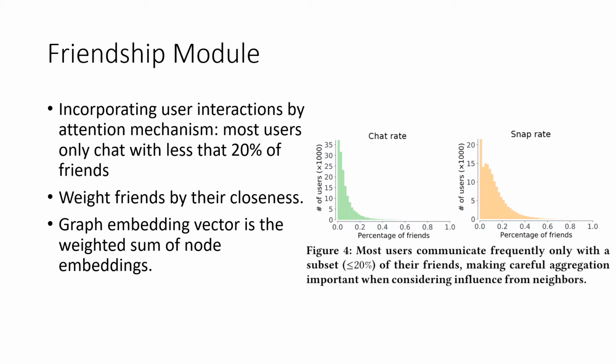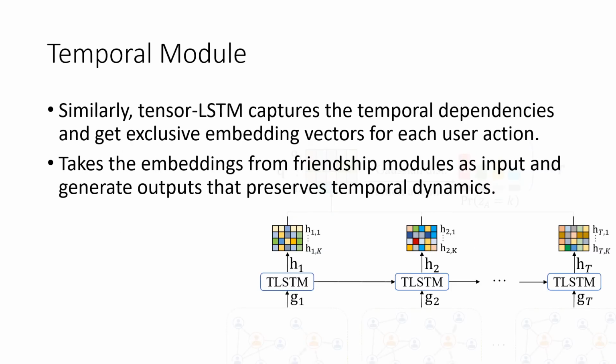Next, we introduce the temporal module. Similarly, it uses tensor LSTM, which captures the temporal dependencies and gets exclusive embedding vectors for each type of user action. The temporal module takes the graph representations from friendship modules as input and generates output that preserves temporal dynamics.